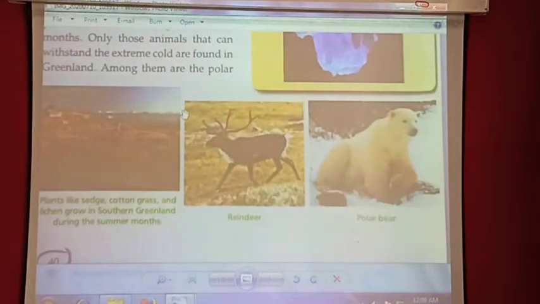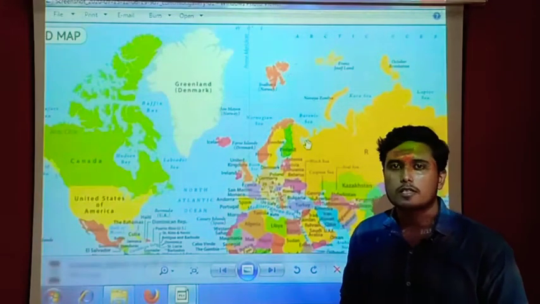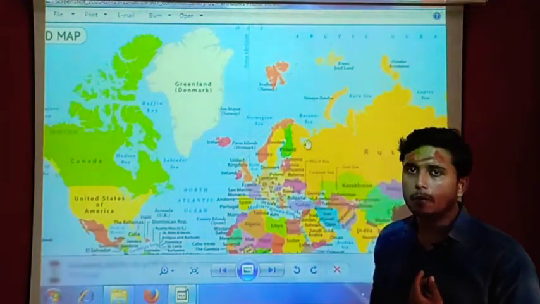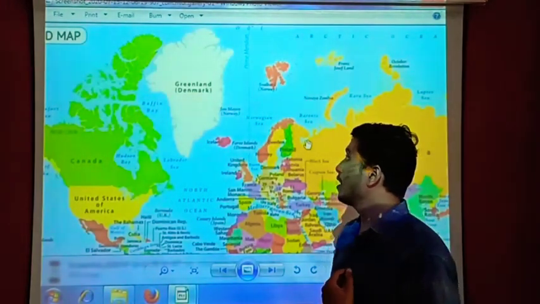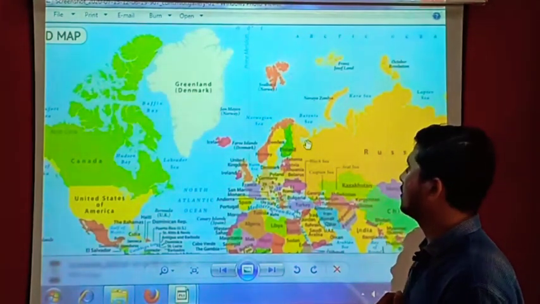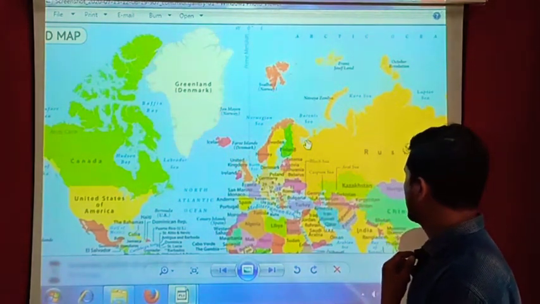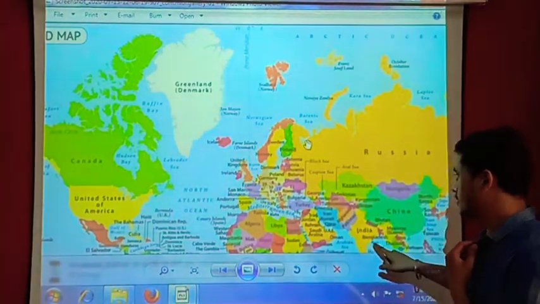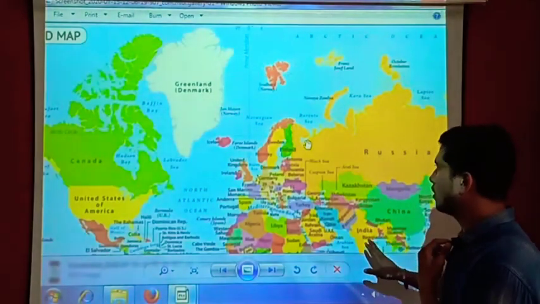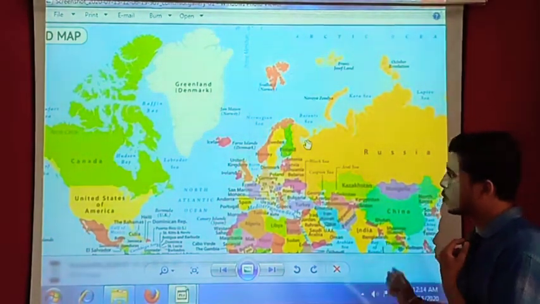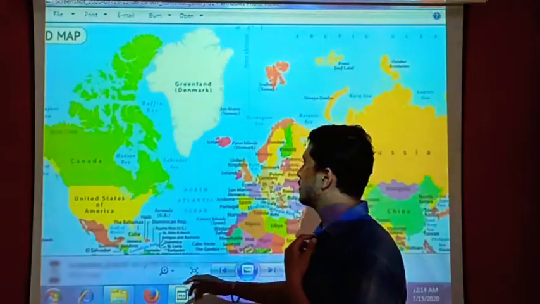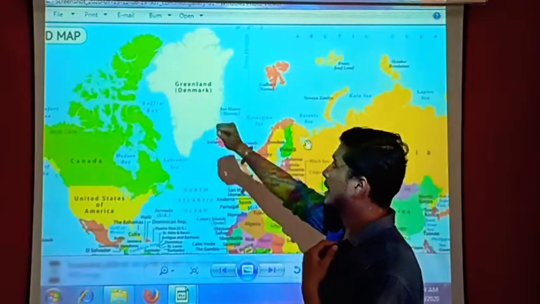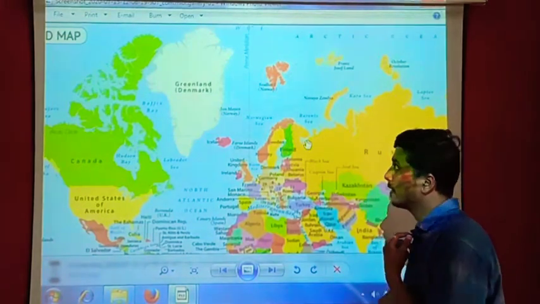Now we will talk more about Greenland with the help of the map. First of all, we need to understand its geographical location on the world map. Alright students, as you can see, there is a world map behind me. Our country is here, in yellow color. And if you move towards the west side, you can see that Greenland is located there, which we were reading about today.